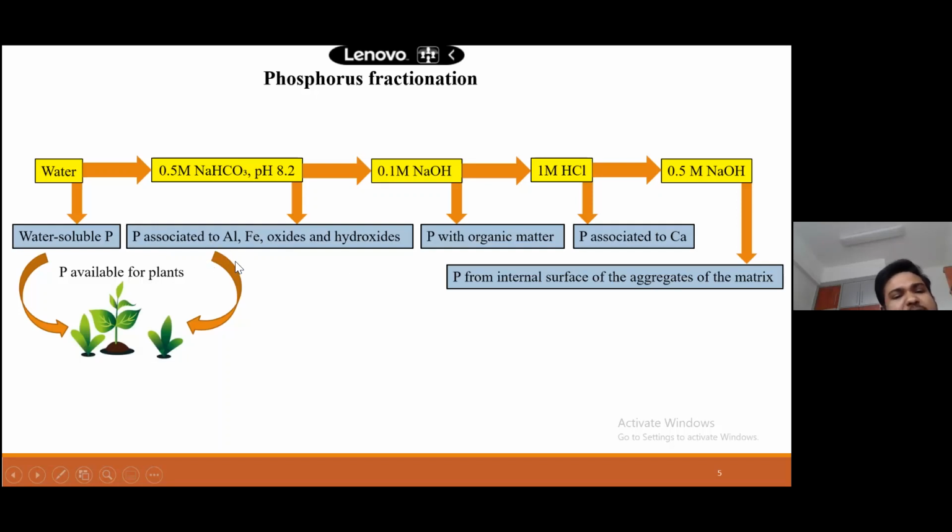So this part is also a little bit plant available, so plants can also take up this part. But NaOH extractable phosphorus and HCl extractable phosphorus are not plant available. So with this experiment, we generally want to know what the fraction is that is plant available and what the fraction is that is not.